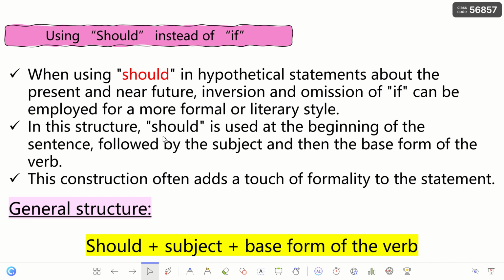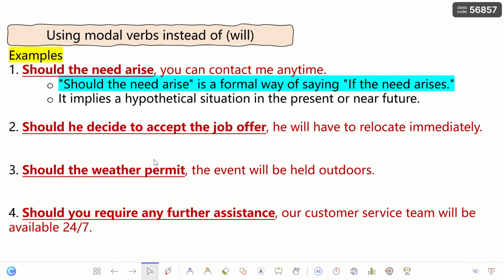So in this structure, should is used at the beginning of the sentence instead of if, followed by the subject and then the base form of the verb. So this is the general structure: should, subject, then base form of the verb. Look here. Should the need arise, you can contact me anytime. This is a formal way of saying if the need arises, because the need is singular. So if I'm using if, I need to add s to the present simple verb arise.